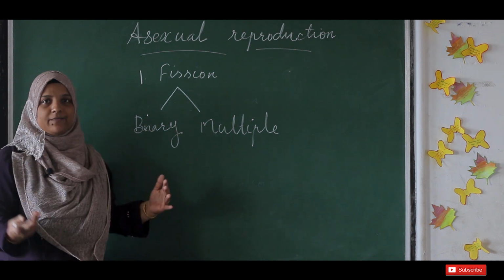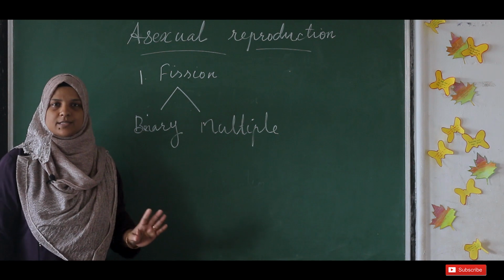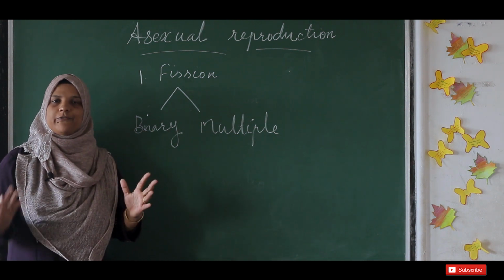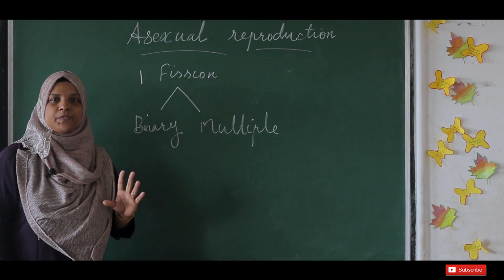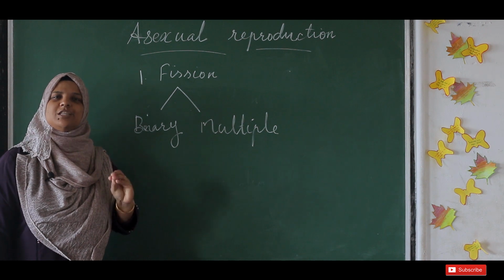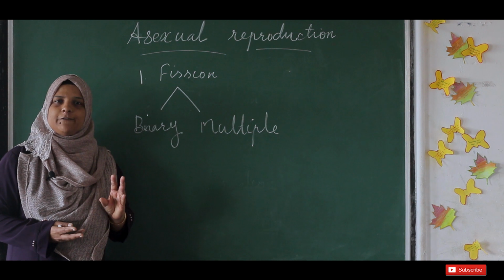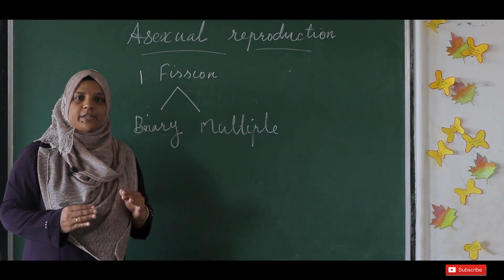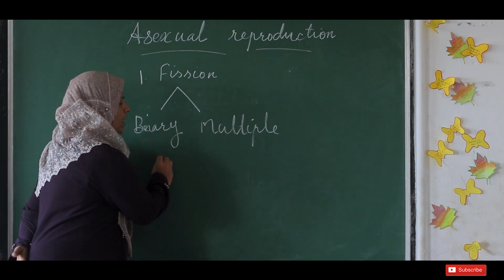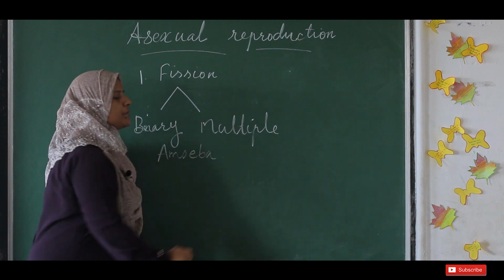And we already learned, asexual means there is no sex. So only one parent will be there. There will be no male or female, only one parent. This occurs in very simple organisms like unicellular organisms where their bodies are very primitive. So here let's talk about the example of a protozoan named amoeba. How is this amoeba reproduced?